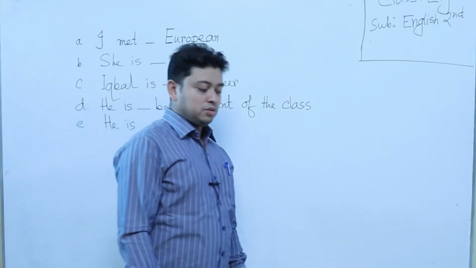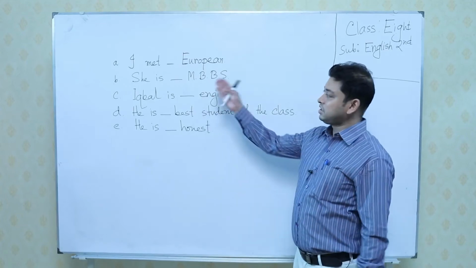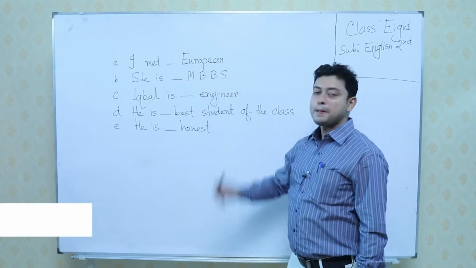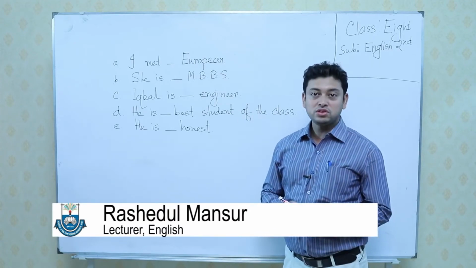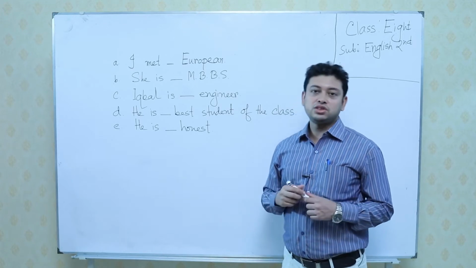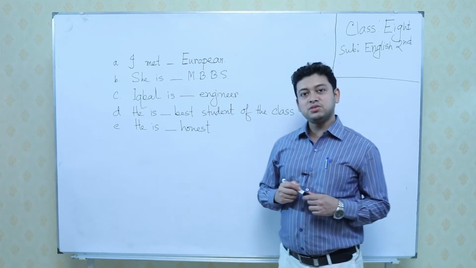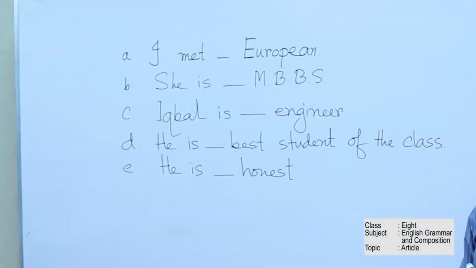Today we are going to discuss a very important topic of English grammar. Now you have to complete these sentences. I have written 5 examples. If you want to complete these sentences, you have to use a, an, or the. Now you have understood: today we are going to discuss articles. So let's complete these sentences.